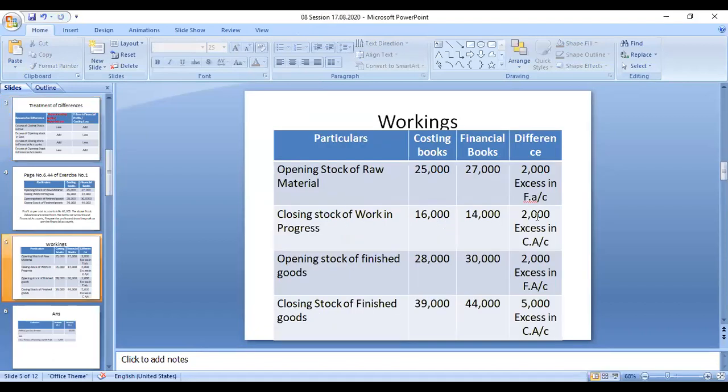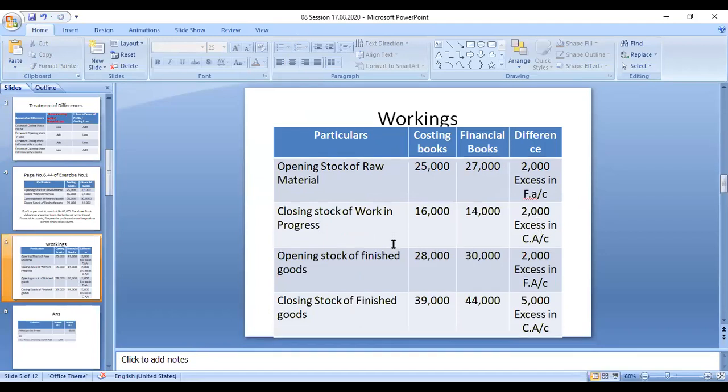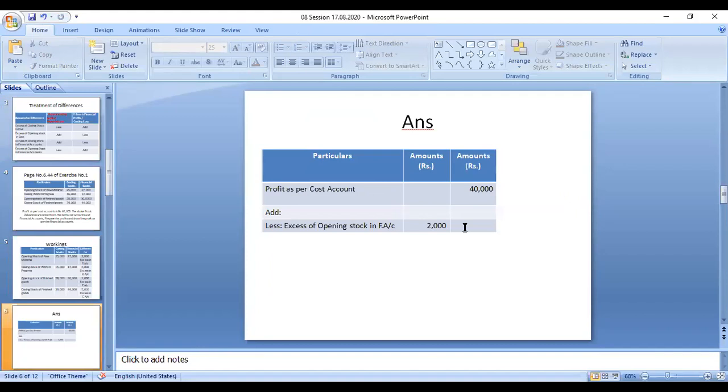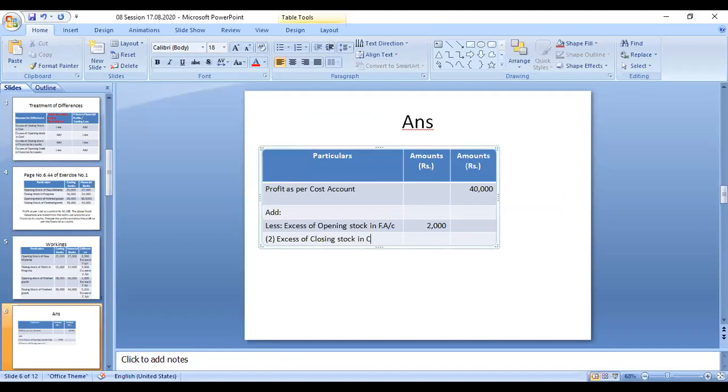Excess of closing stock in cost account, that amount also we have to deduct. Okay, so this amount also we have to deduct. Second point, number 2: excess of closing stock in cost account. So that amount also we have to deduct, 2,000. So this is point number 1.